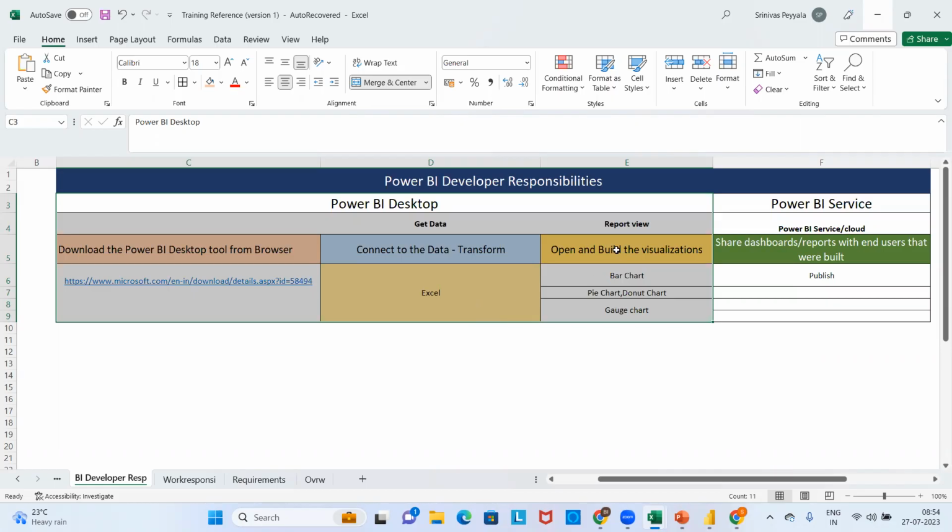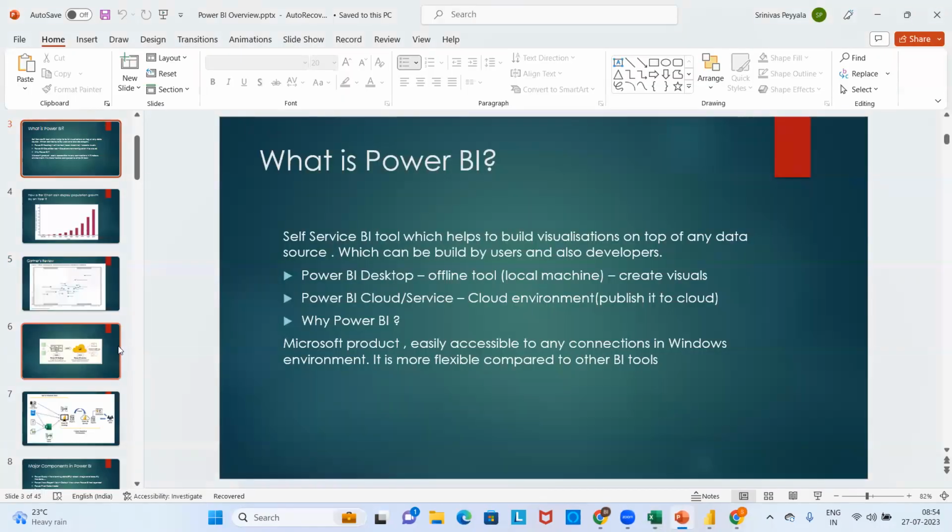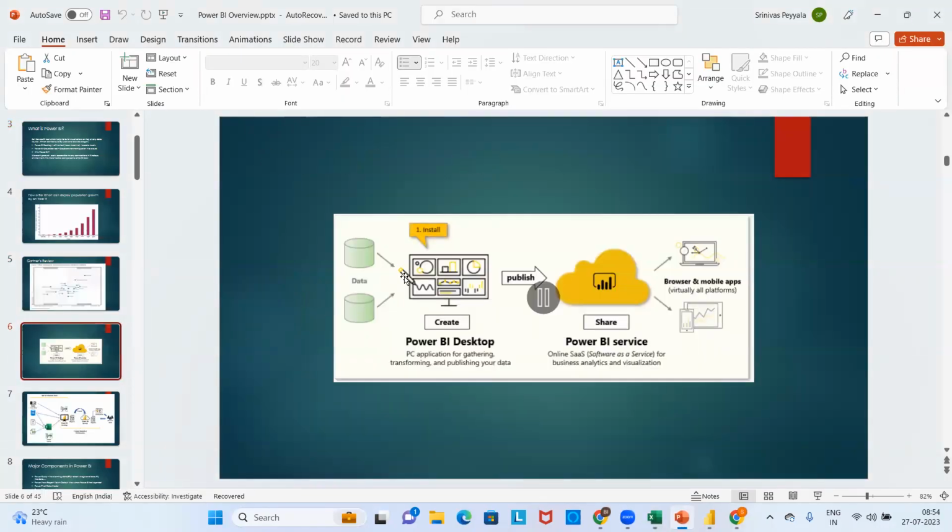To come on to this visualization practice, at least we may need 8 to 9 sessions to understand how the data can be connected. How can I understand my data? Do I need to do anything on the data that I have loaded? These are the common responsibilities of every developer. So this is what your entire architecture is stating. In this desktop, you load the data and you publish it to the service.